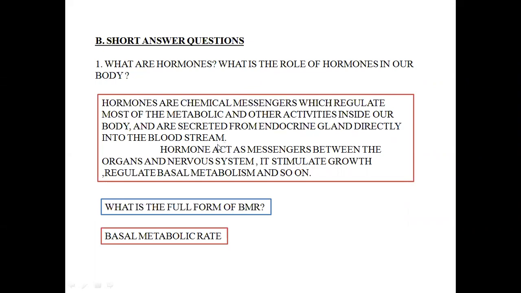For example, if there is a lower level of blood glucose, it acts as a stimulus for the pancreas gland. Now, the pancreas starts producing the hormone glucagon. Whenever there is a lower blood glucose level, glucagon stimulates the conversion of glycogen to glucose in the liver.